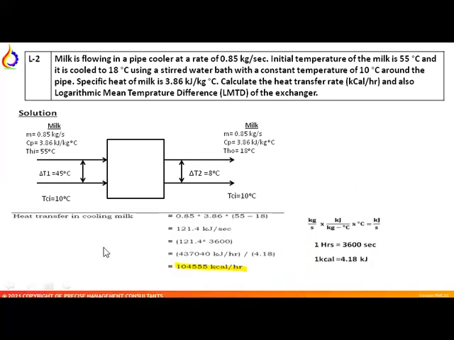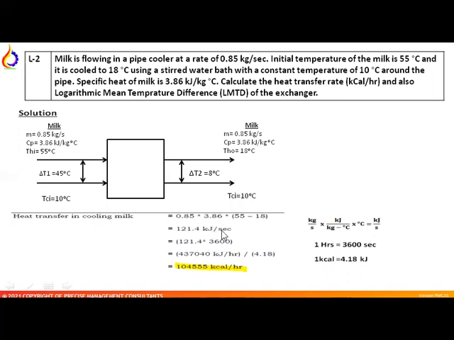So what is the heat transfer rate? Simply mass flow into specific heat into delta T. The mass flow rate is given to us, that is 0.85 kg per second, and 3.86 is the specific heat. It is given in kilojoule, not in kilocalorie. Please make a note and take care about the unit. And the temperature is in degree centigrade. So the net answer is 121.4. The answer will be in kilojoule per second, not in kilocalorie, because we have been given the specific heat in kilojoule.